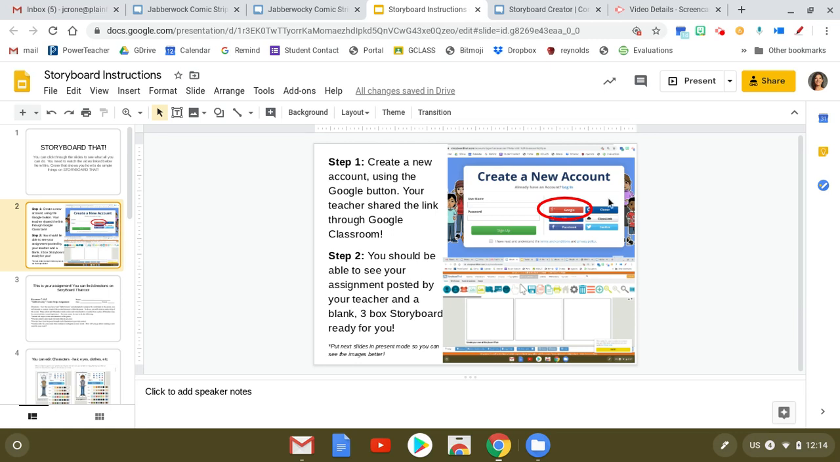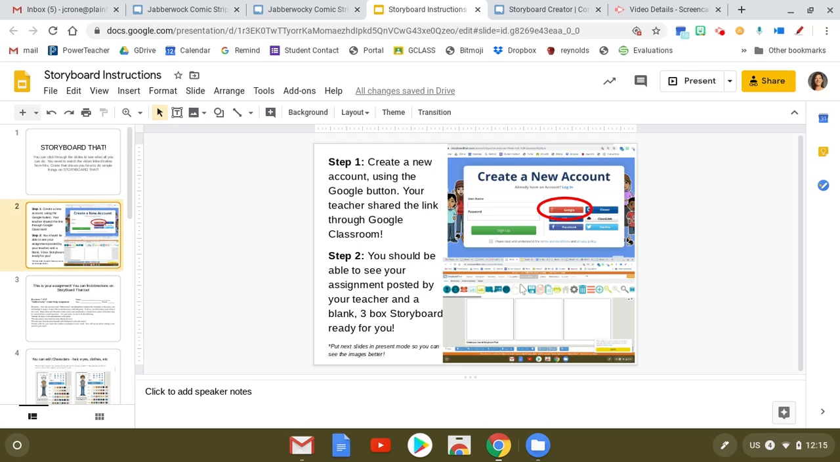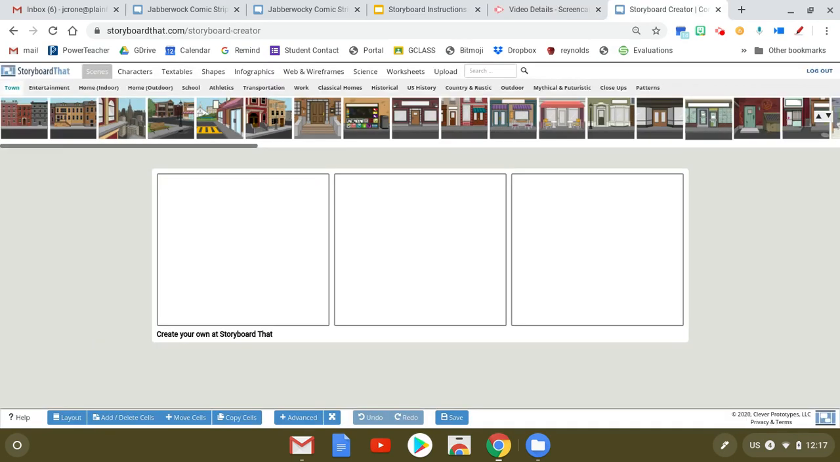When you go, I haven't seen it from your end, but what I believe it will do is take you to create a new account, and you need to make sure that you log in through Google. When you get on there, I believe it's going to show you the assignment. It wouldn't look exactly like this, but it would have this information that you are creating that Jabberwocky comic strip. And from there on it will have the assignment on the left, and on the right, it'll say something like start assignment or begin assignment now. And what that will look like is this for you.